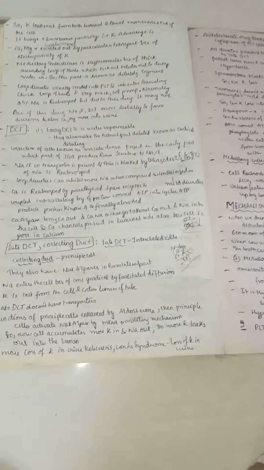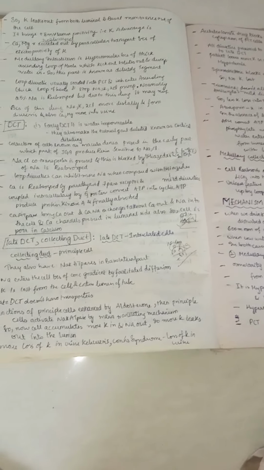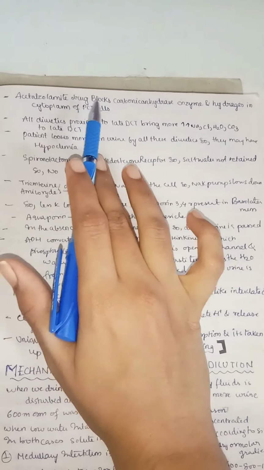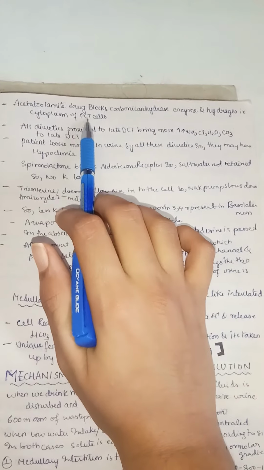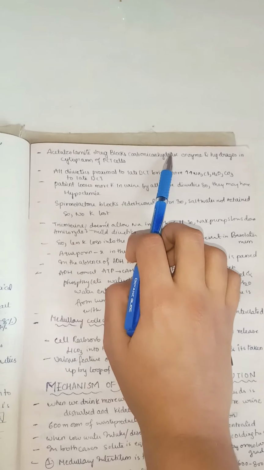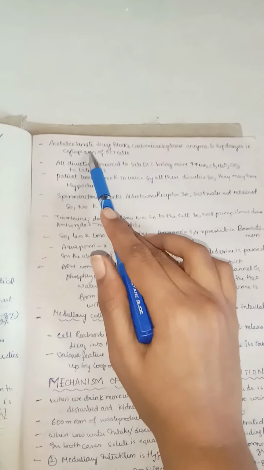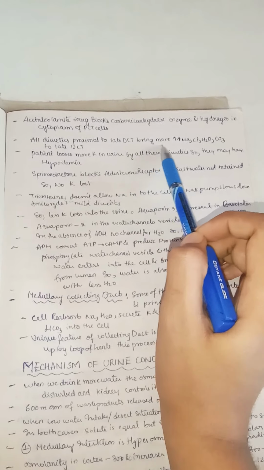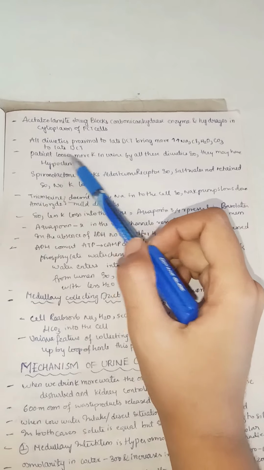This loss of potassium in urine is seen mainly by the action of aldosterone on the principal cells of the collecting duct. You can use the drug acetazolamide, which blocks the carbonic anhydrase enzyme that hydrates CO2 in the cytoplasm of PCT cells. If it is blocked, carbonic acid will not form and bicarbonate cannot be absorbed into the blood, right? So all diuretics which act proximal to the late DCT bring more sodium, chloride, water and CO2 to the late DCT.